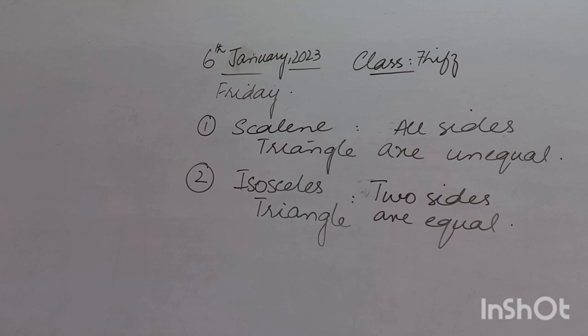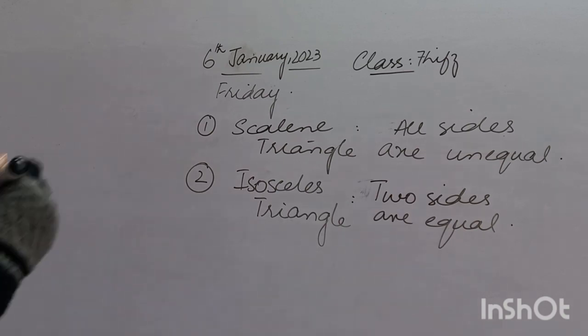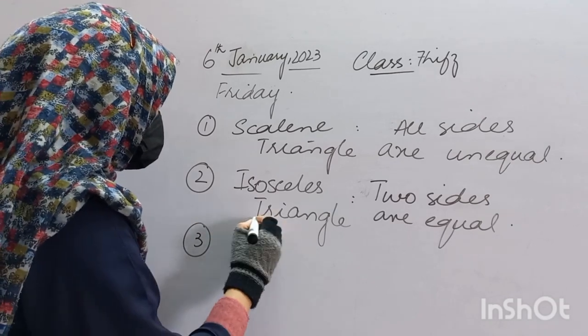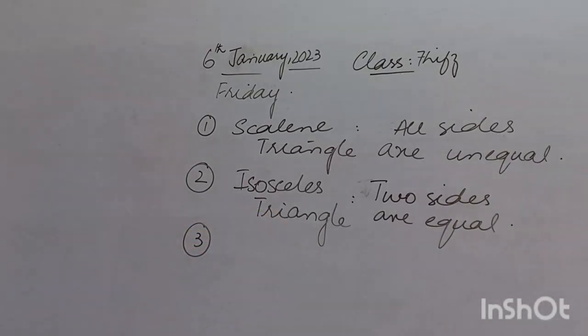Fine. And the third one which I have also discussed, what we will named as, yes, very good, equilateral.